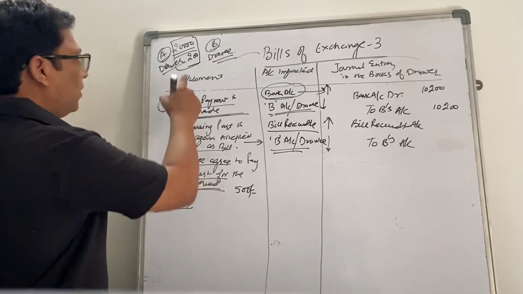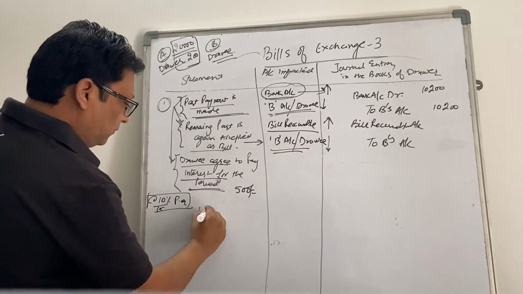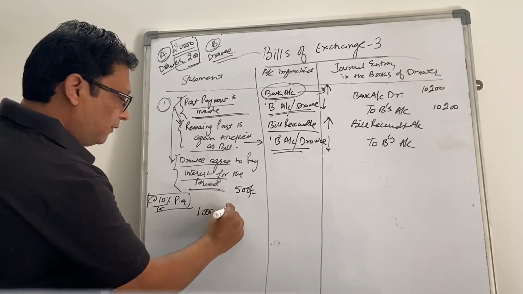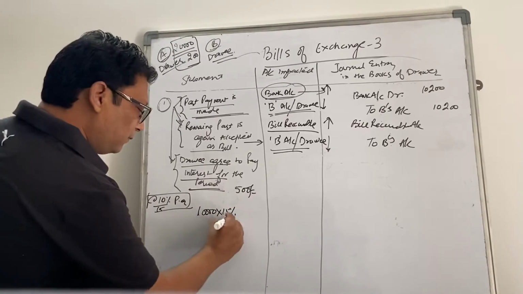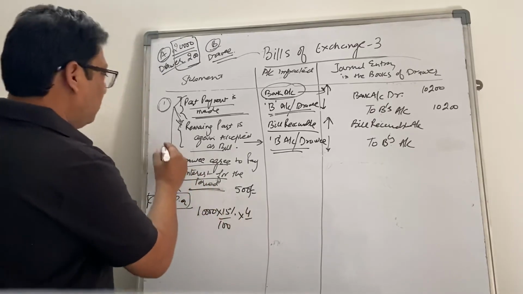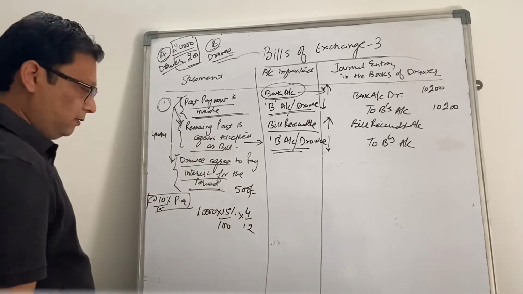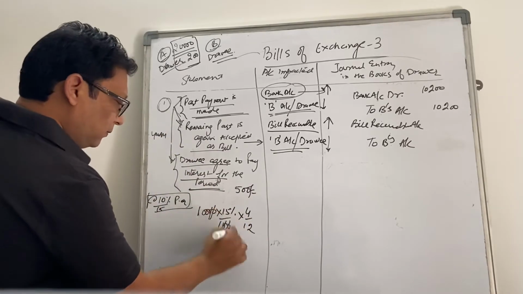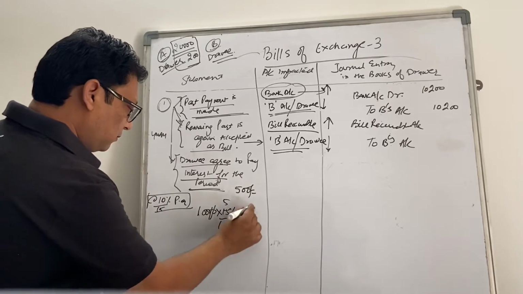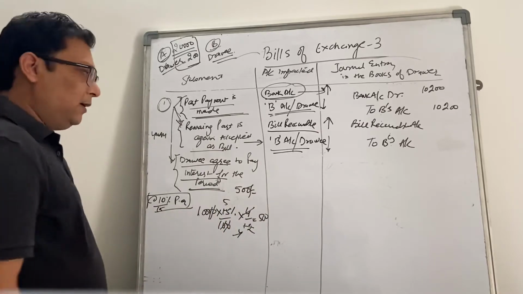So what is the remaining portion now? Only 10,000, right? Supposedly it is a 15% rate of interest, 15 by 100, and supposedly it is for 4 months. The new bill is for 4 months. Then you will calculate like this: 10,000 × 15/100 × 4/12 is equal to 500. So 500 is interest.